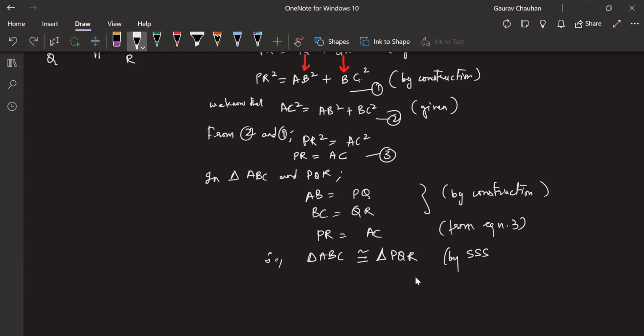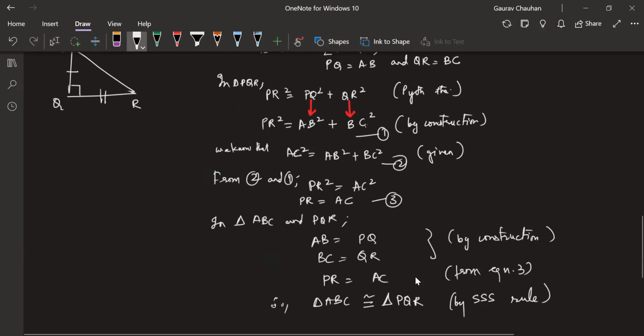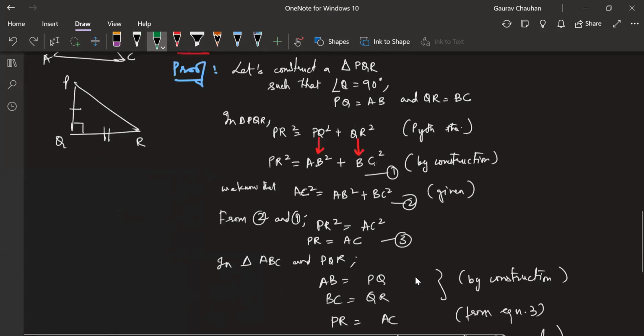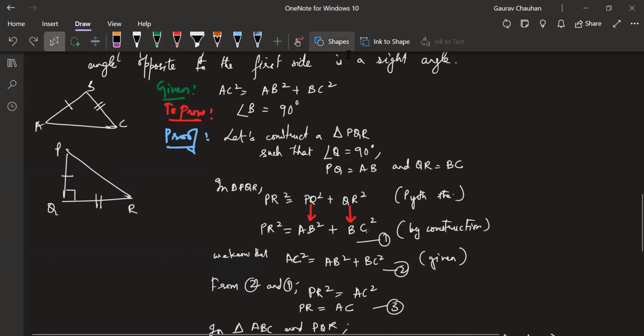See, this is congruence SSS. This is not similarity SSS. This is the old rule. This is congruence SSS. So we have this equal to this, this equal to this, and this equal to this, which means both triangles are congruent. What can I conclude now? Deepak, can you conclude something if both are congruent? Question is open. Yes, Deepak, go ahead. So then I can say that angle B is equal to angle Q, sir.